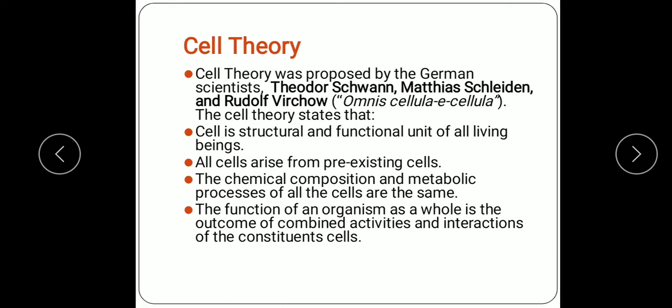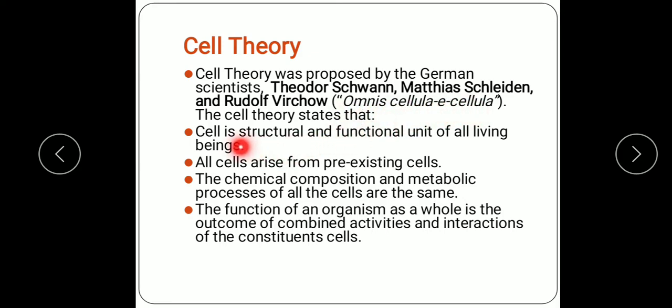Now we'll see the cell theory. The cell theory was formulated by the German scientists Theodor Schwann, Matthias Schleiden and Rudolf Virchow. Their theory stated that the cell is the basic structural and functional unit of life. In 1885, Rudolf Virchow added a phrase, omnis cellula e cellula, meaning all cells arise from pre-existing cells.